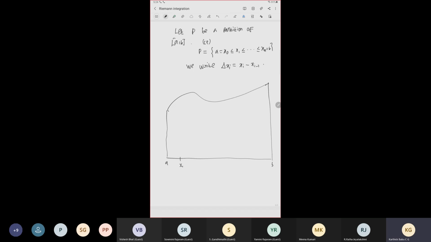So this is x0, and this is x1, x2, up to xn minus 1, and b equal to xn. So this is the image of f. So now we are going to divide each part.